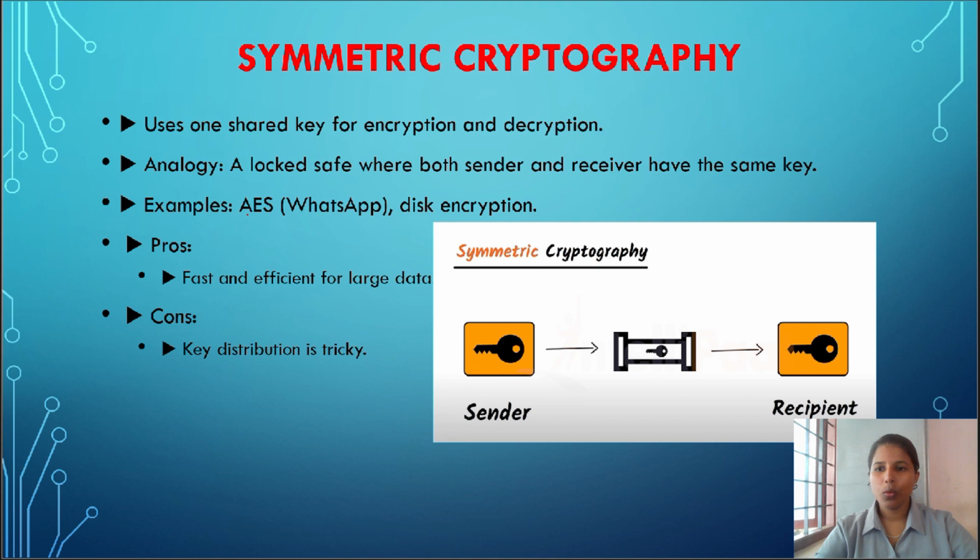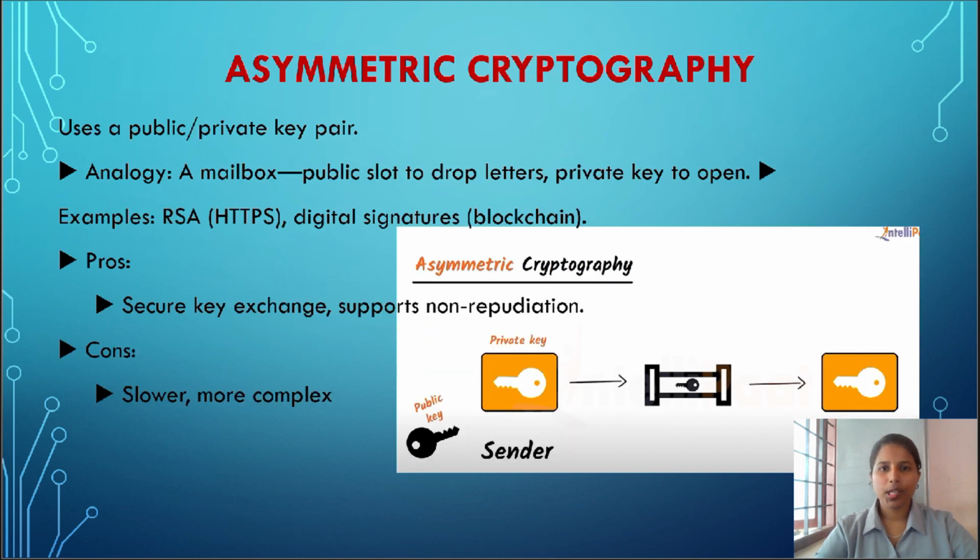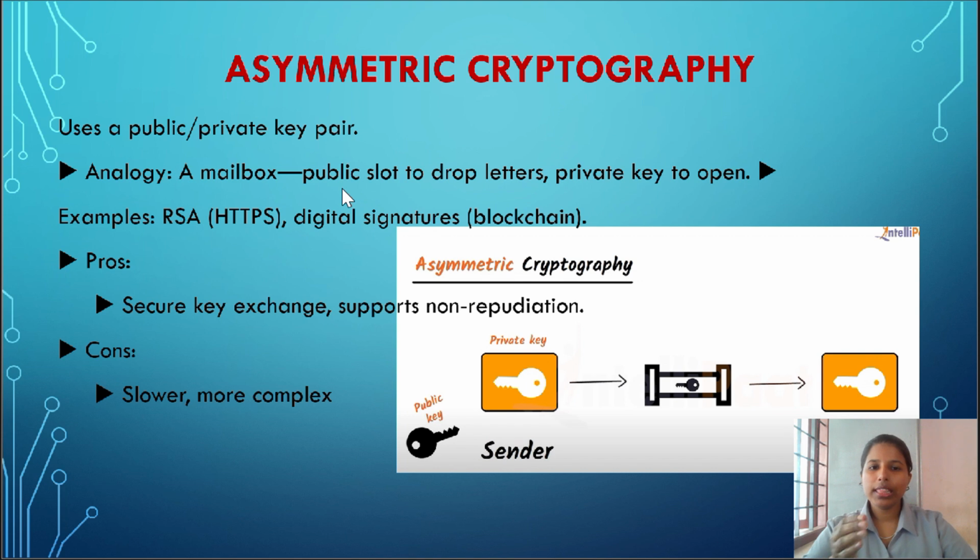Now let's look at what asymmetric cryptography is. In symmetric cryptography, as I mentioned, only one key is used, but in this we use a key pair, two keys: a public key and a private key. I will explain with an example. It's like a mailbox with a public slot to drop letters and a private key to open it.